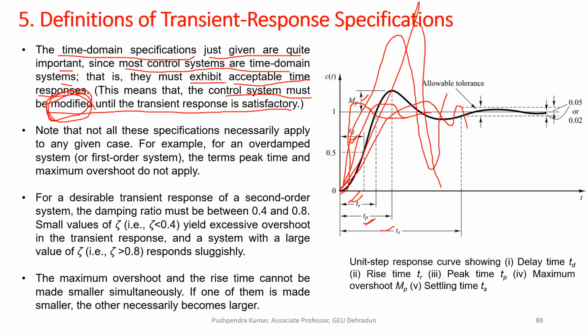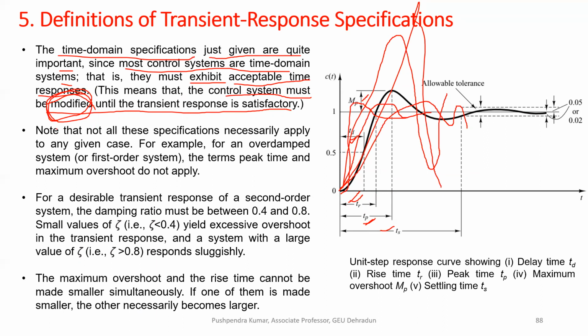According to the requirement for the particular application, we play between these transient response specifications. So there is some compromise between these characteristics in order to satisfy the requirement of a particular application.